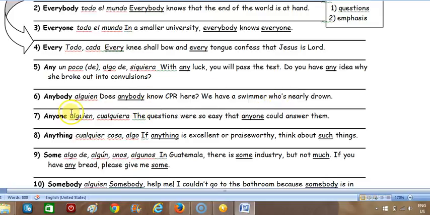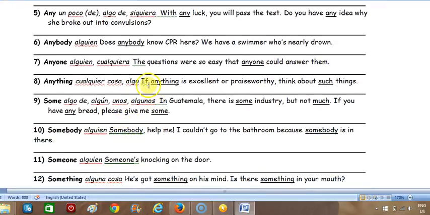So let's look at number 7. Anyone. The questions were so easy that anyone could answer them. Number 8. Anything. If anything is excellent or praiseworthy, think about such things. So that comes out of the Bible.